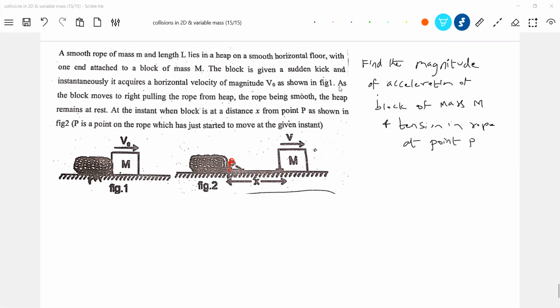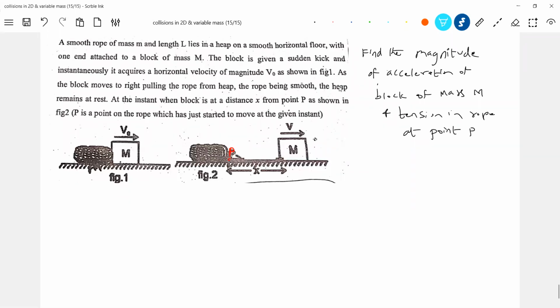A smooth rope of mass m and length L lies in a heap on a smooth horizontal floor with one end attached to a block of mass m. The block is given a sudden kick, or some impulse is applied. It starts moving. I think the entire numerical is